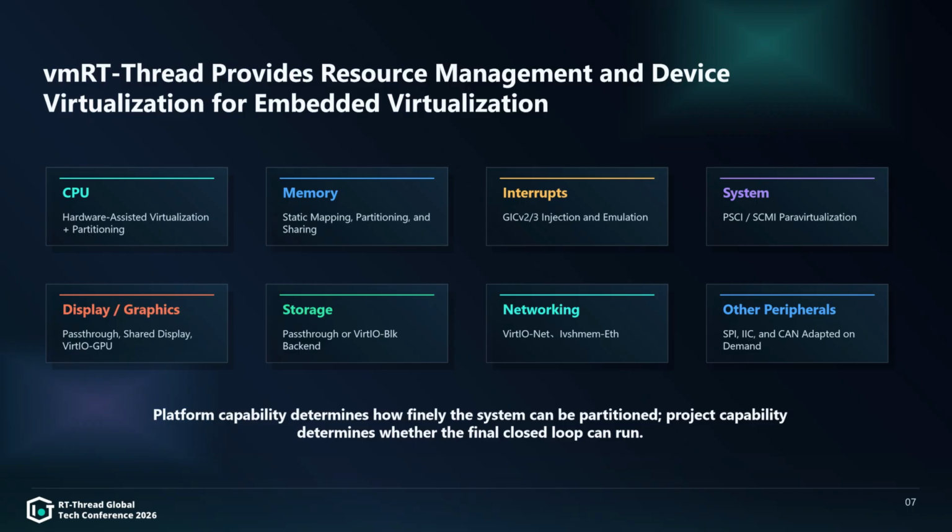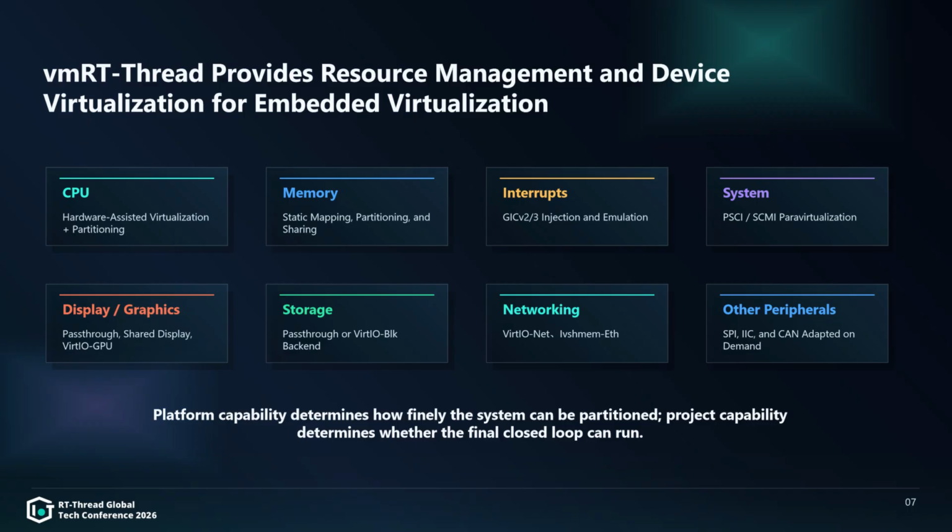Now let's look at vmRT-Thread's resource management and device virtualization capabilities. To run Linux and RT-Thread at the same time, the platform needs to handle CPU partitioning, memory mapping, interrupt injection, system service, para-virtualization, display and storage access, network channels, and peripheral adaptation. For CPU, vmRT-Thread supports ARM-v8 extensions and 64-bit CPU partitioning. For memory, it supports static mapping, partitioning, and sharing. For interrupts, it supports tick mapping, partitioning, and sharing.